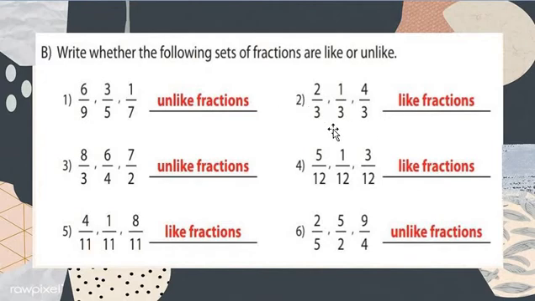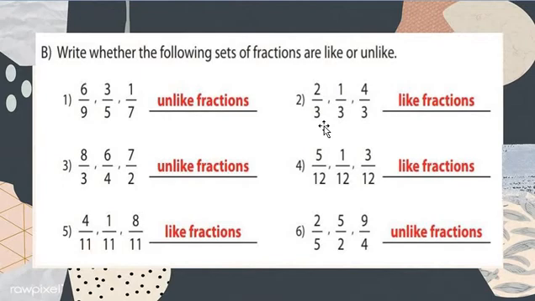Let's check question number 2: 2 upon 3, 1 upon 3, 4 upon 3. In question number 2 we are checking only the denominators. Denominator means we have to check the down digit.